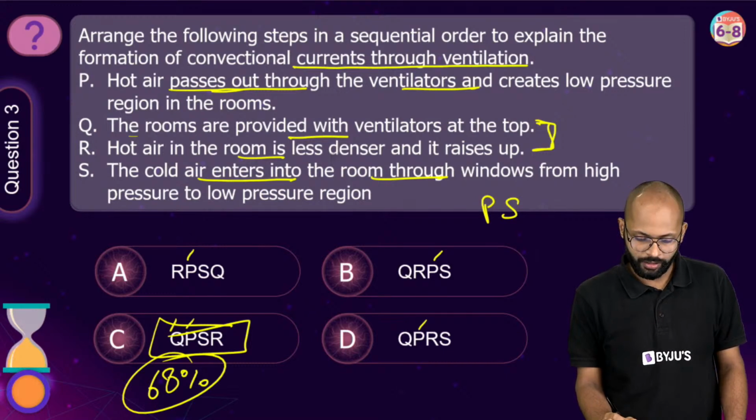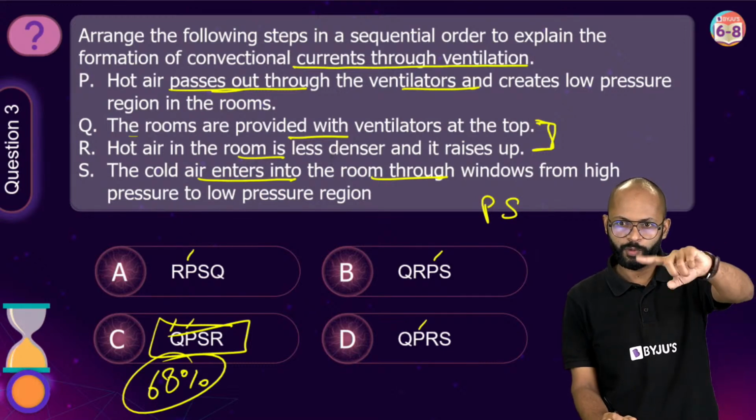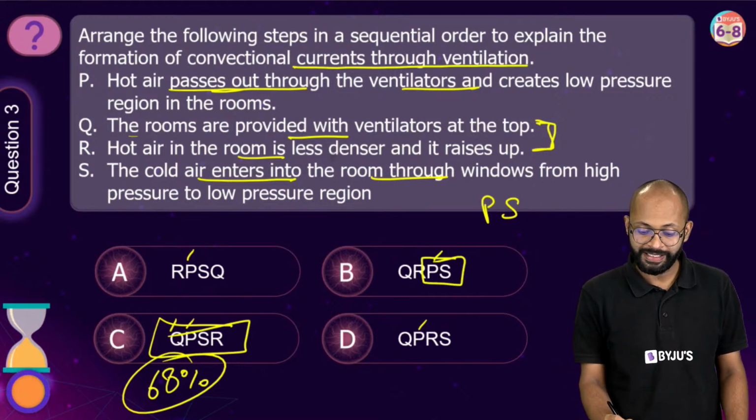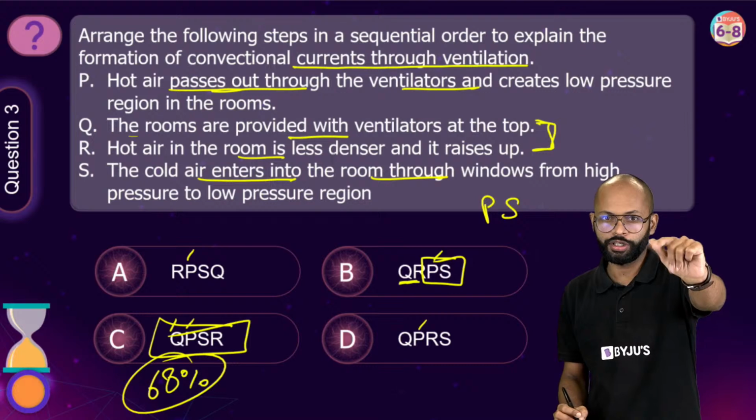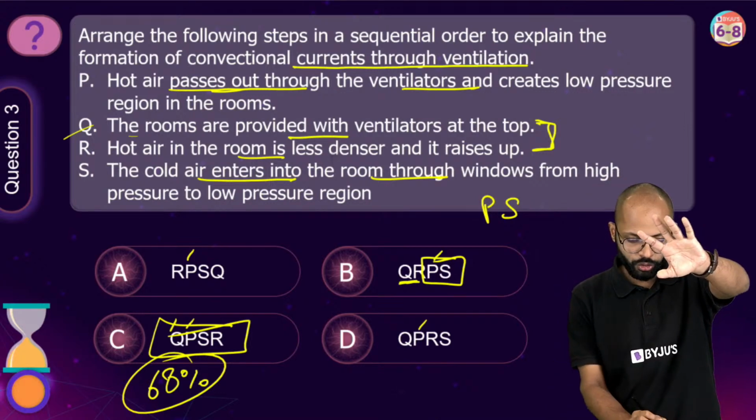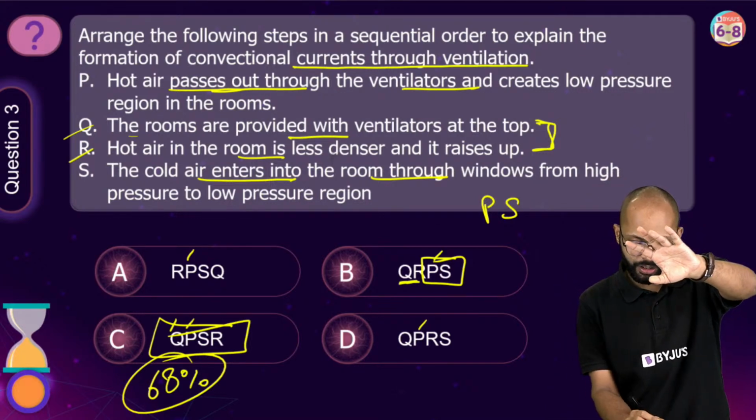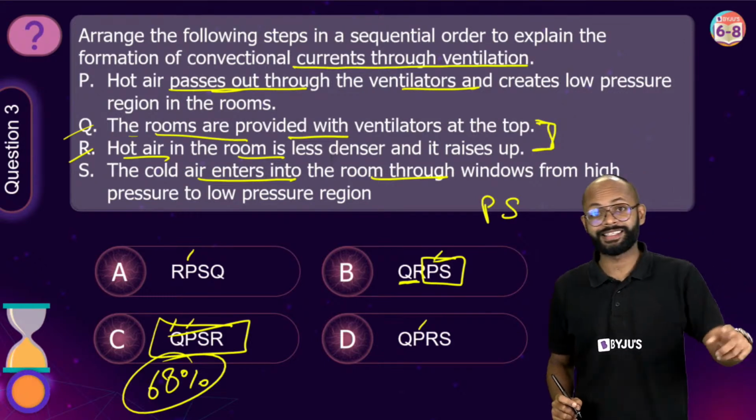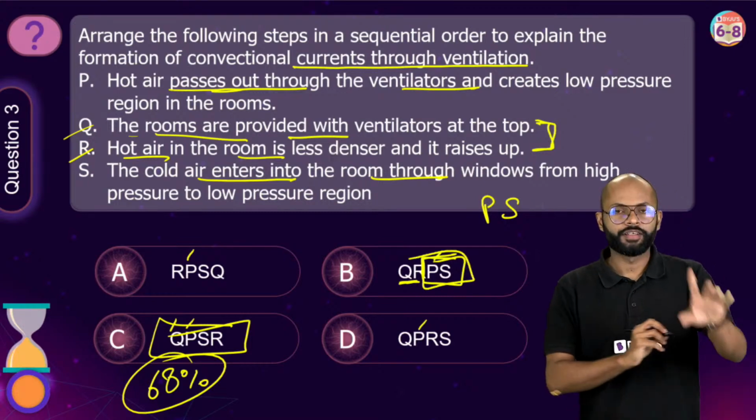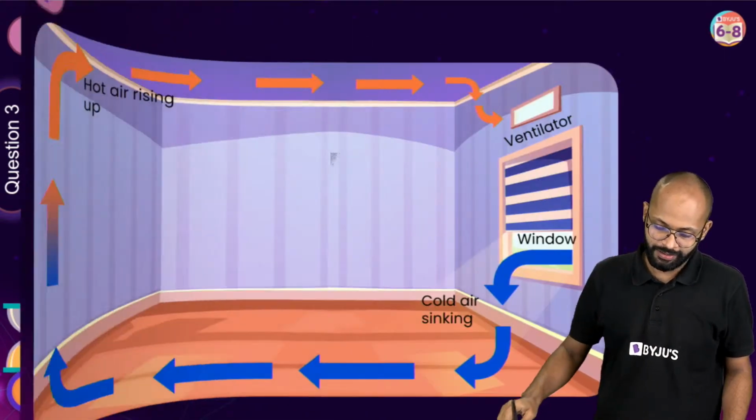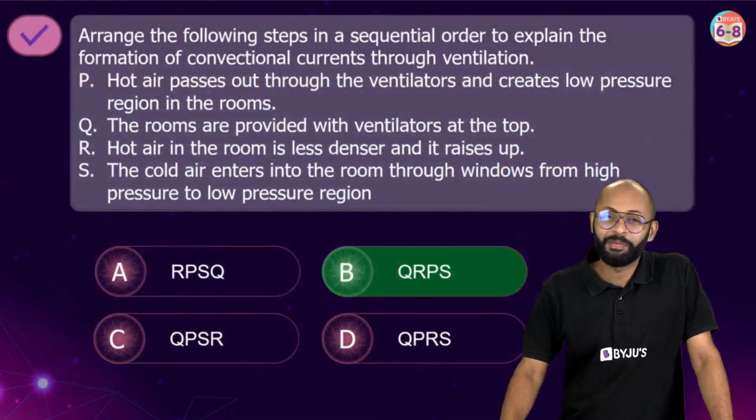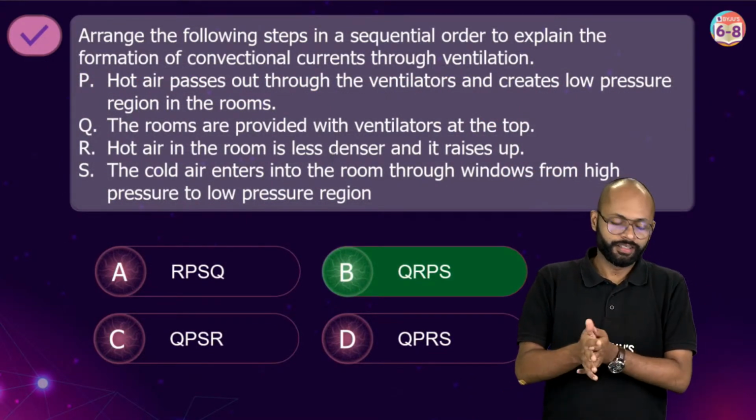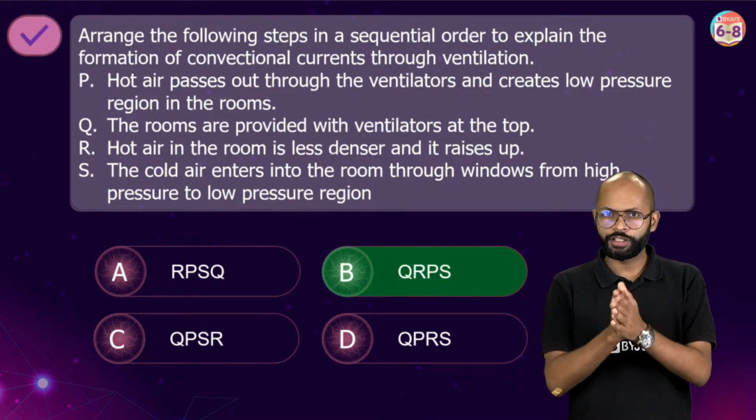Poll is not required right now. This is the old question only. PS, P से पहले S आना है. अब think about it. Q and R. पहले आ रहा है Q. The rooms are provided with ventilators and R is hot air in the room is less dense. So, what is the correct answer? B is the correct answer. Yes. हाँ, correct. So B is the correct answer for this question.